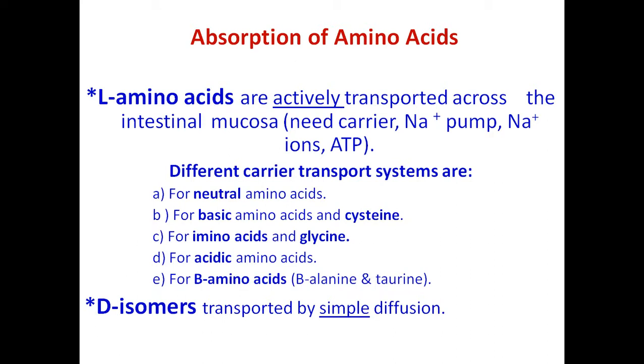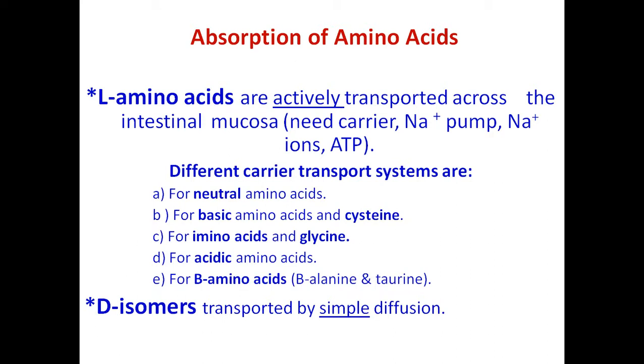it needs a carrier protein for its transport, and it needs the sodium pump to act, sodium ions, ATP. All these things are required for the transportation of L amino acids, or transportation means absorption of amino acids into the intestinal mucosal cell from the lumen of the intestine. So different carrier transport systems are present for different types of amino acids.